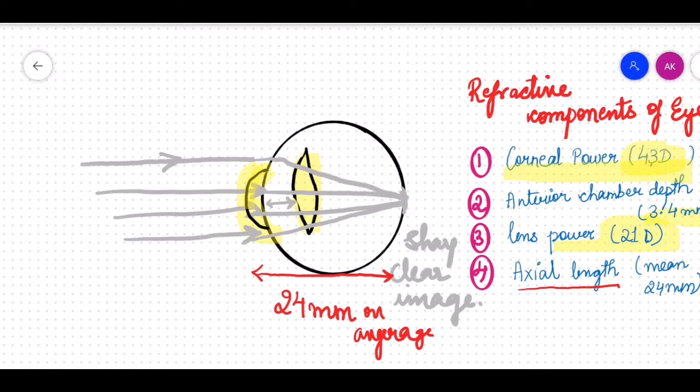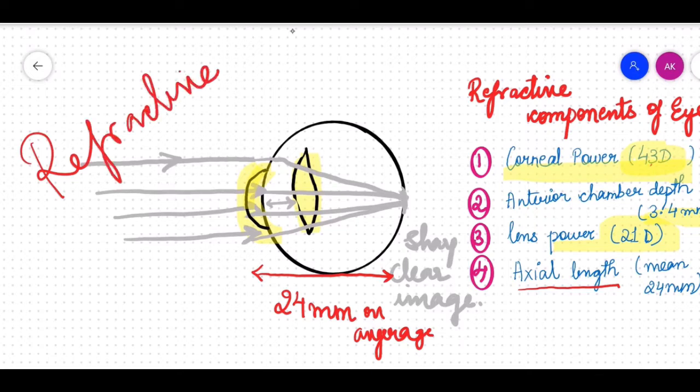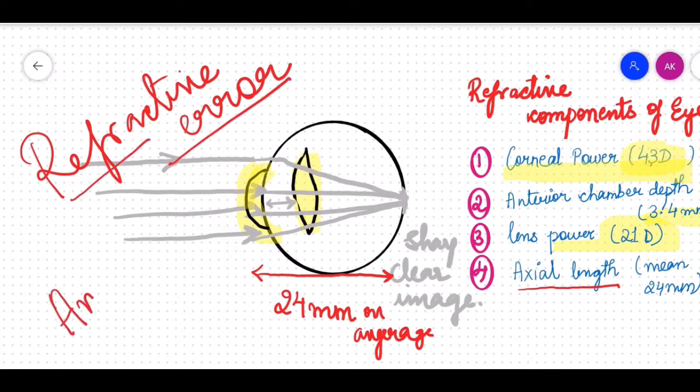So what happens when any of these four components are disturbed? We will get a refractive error. And absence of refractive error is called emmetropia.